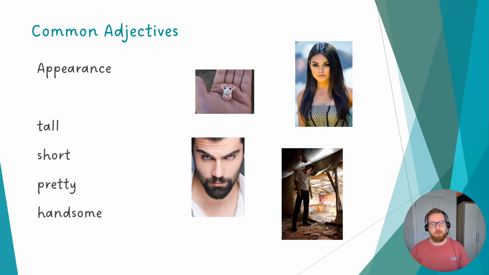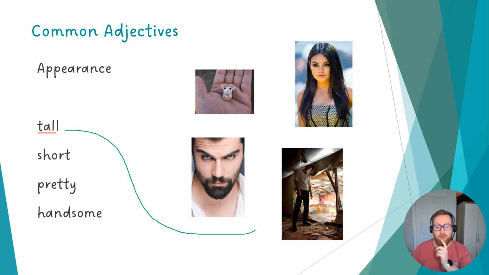Oh, first I should show you adjectives. Now, an adjective is a way to describe a thing or describe a person. So let's try to match these appearance, looks based adjectives. We're looking for tall. Which one would be tall? He is tall. How about short?